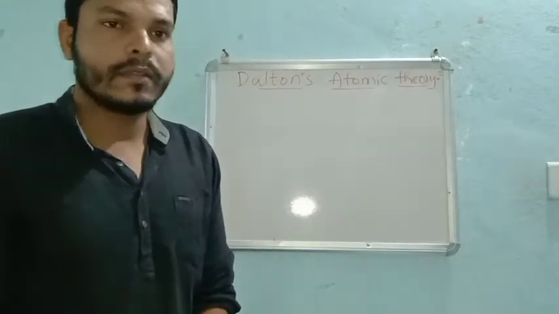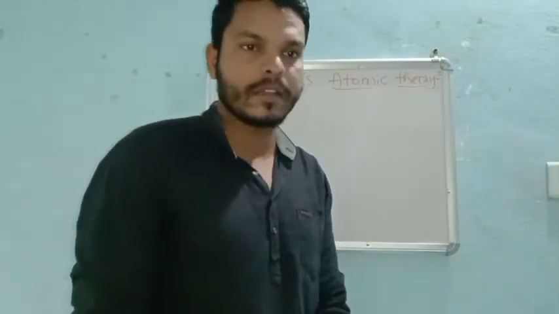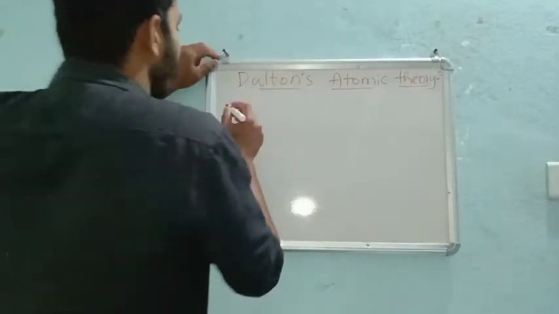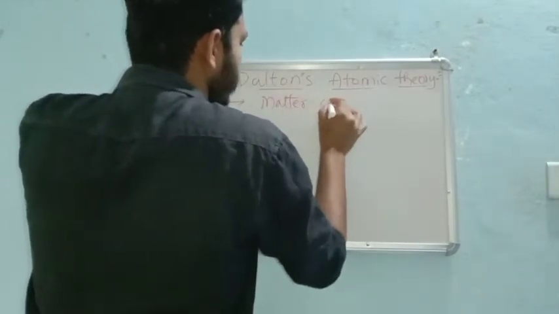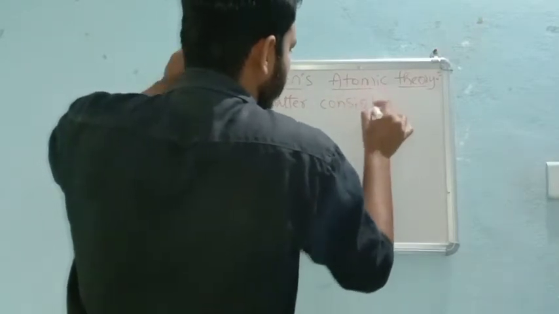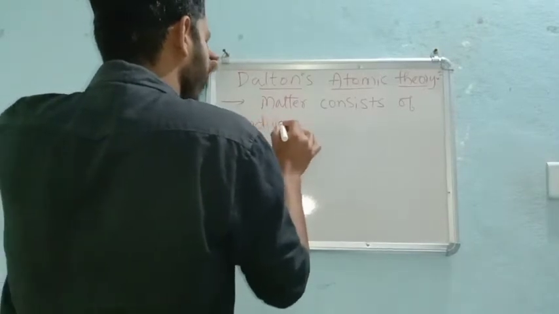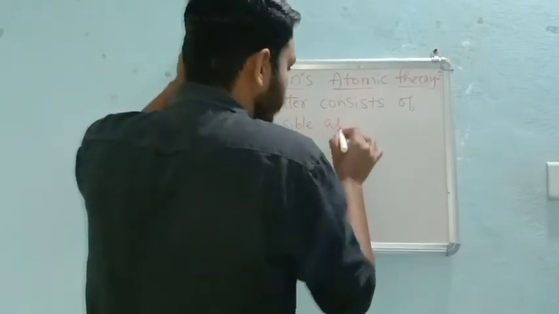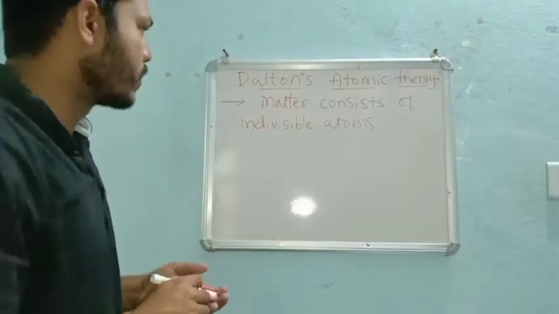So as I said, there are five points here, or characters, or postulates, one we can say. So the first point about Dalton is nothing but: matter consists of indivisible atoms. I have explained this statement in great detail.